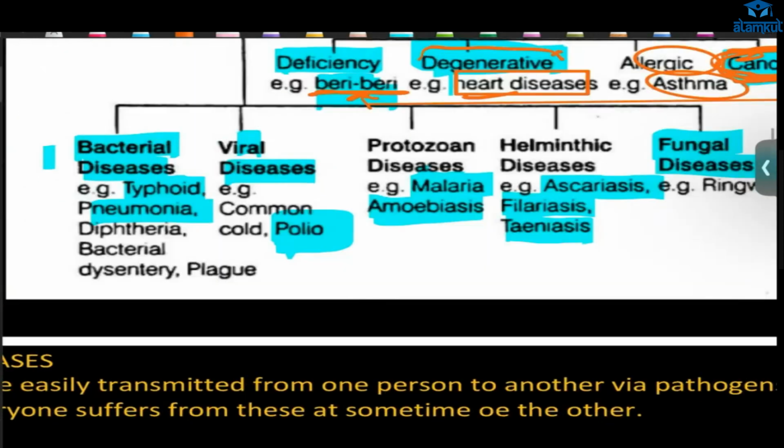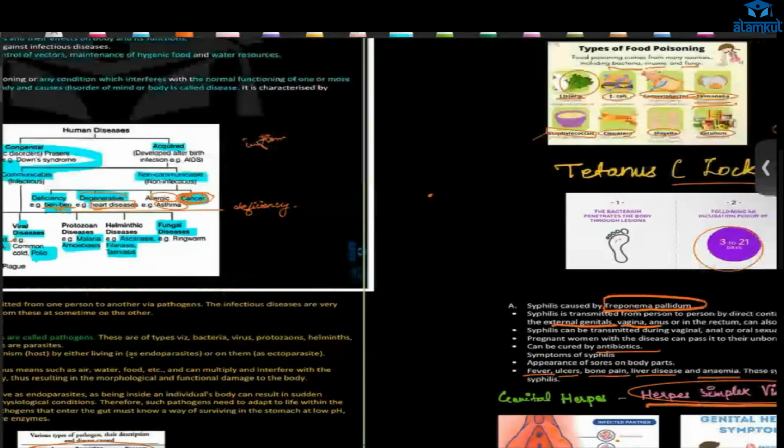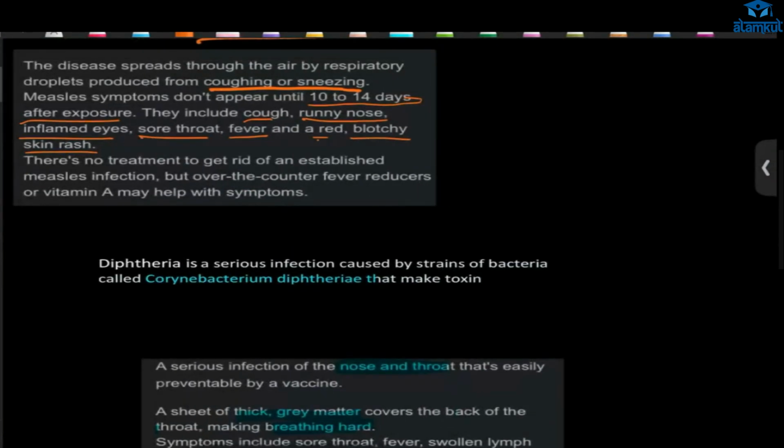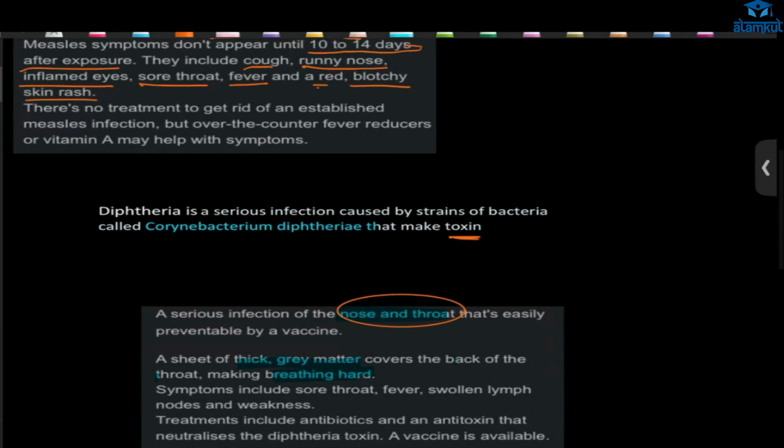Typhoid, pneumonia, you have already learned. We will learn it properly. This is just brief. Diphtheria is caused by what? Bacteria, and it produces toxin. This toxin is harmful, and there is infection of nose and throat, and this is prevented by vaccine. What are the symptoms? Sore throat, fever, swollen lymph nodes, weakness, and also there will be thick gray matter.